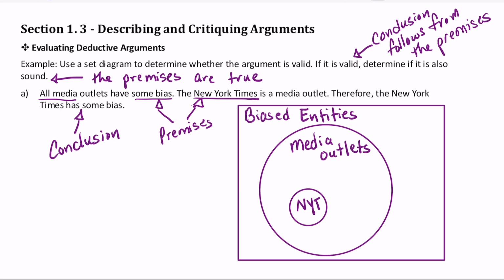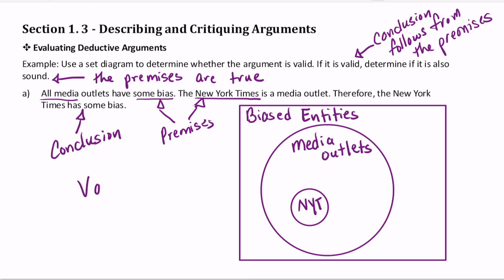With this visual, we can see that the New York Times is a subset of both all media outlets and biased entities, which means our conclusion does follow the premises, making the argument valid. We can also say that the argument is sound because both premises are true.